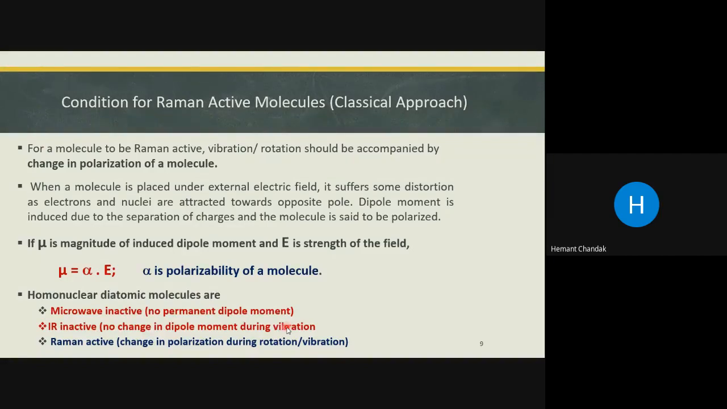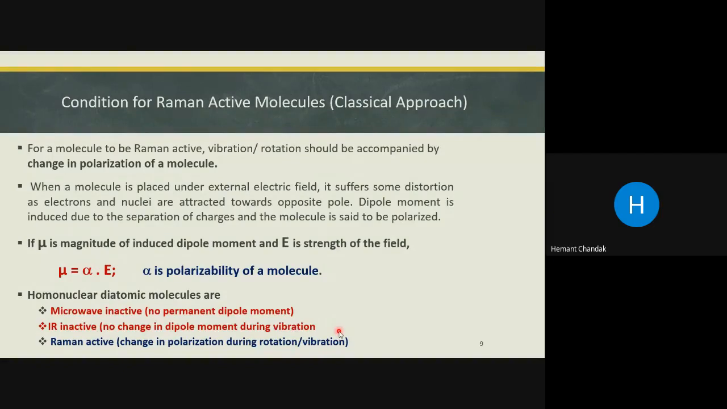So why are they Raman active? Because there is a change in the polarization during the vibration or rotation. Why are they microwave inactive? Because they do not possess a permanent dipole moment. Why are they IR inactive? There is no change in the dipole moment during the vibration. So these are the conditions that will give you the answer.